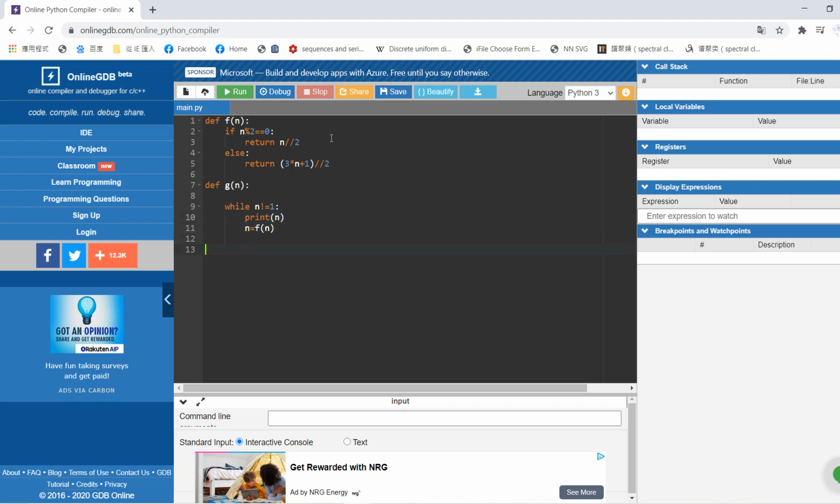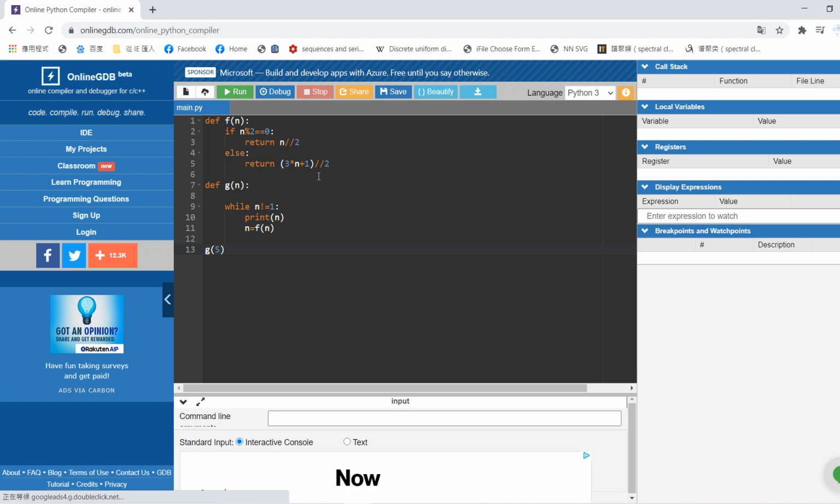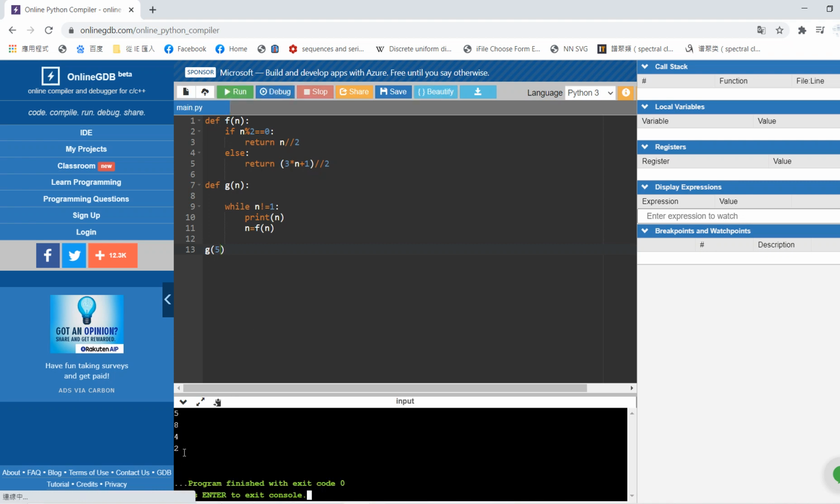Okay, so we can try to run 5. The first step, f of 5 is 16 divided by 2, so it's 8. So f of 8 is 4, f of 4 is 2, f of 2 is 1. So g of 5 will eventually lead to 1.